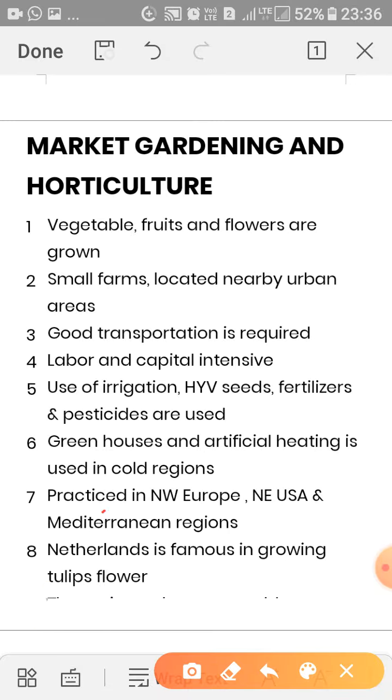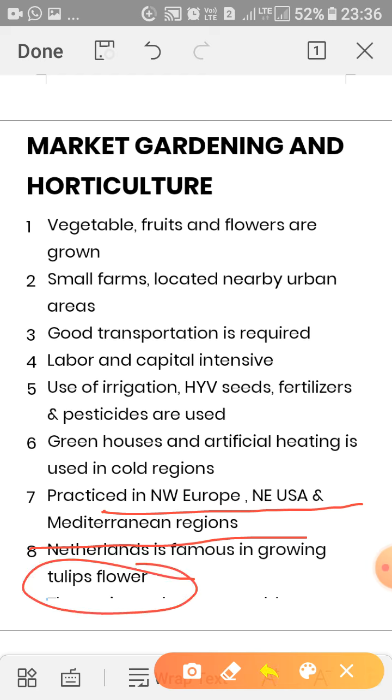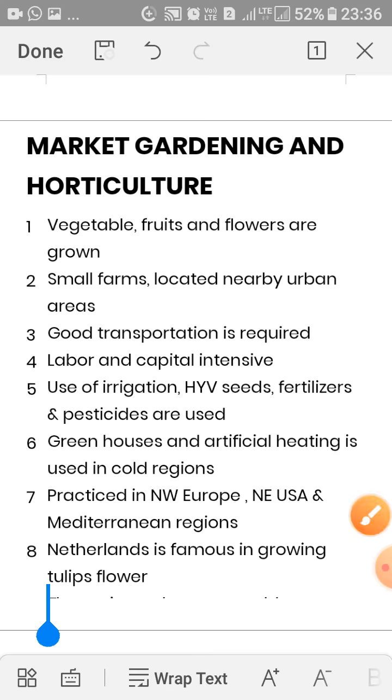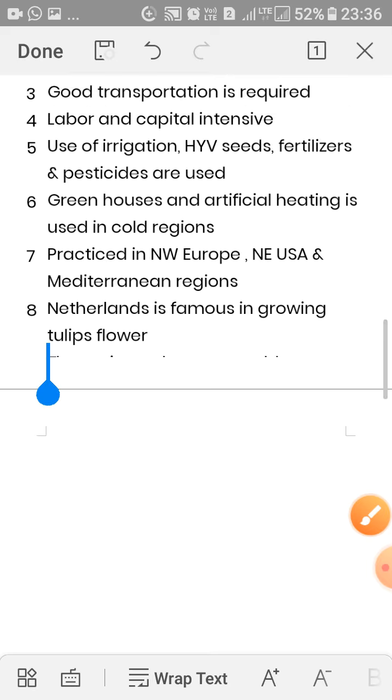This kind of agriculture is practiced in Northwest Europe, Northeast USA and the Mediterranean region. It is important for the European countries in winter basically. The Netherlands is famous for the growing of tulip flowers. The production or growing of flowers is called floriculture. Thank you.